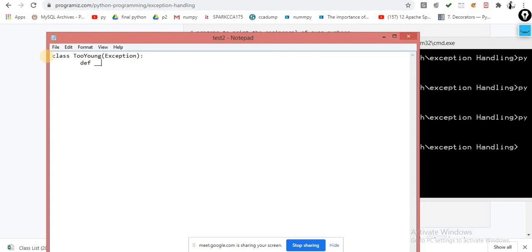This is the initialization, this one is self for the naming convention, and I am passing one parameter. So don't worry about it, I am just showing you how you can create your own exceptions as well. So this too young exception is my own exception.